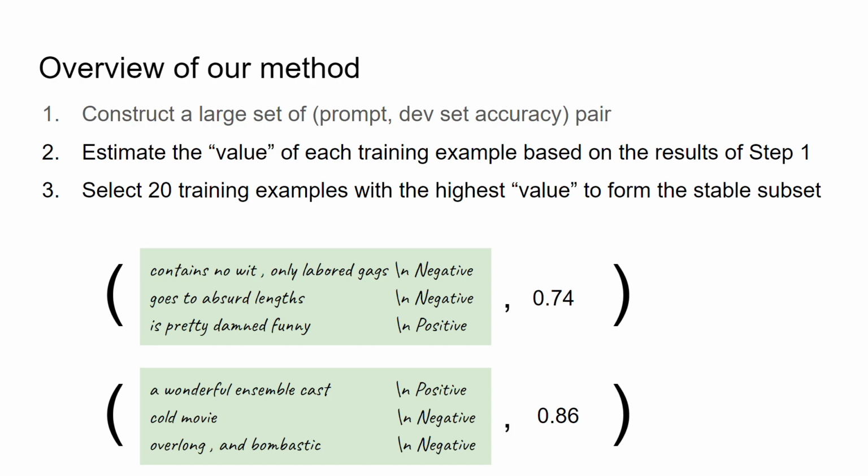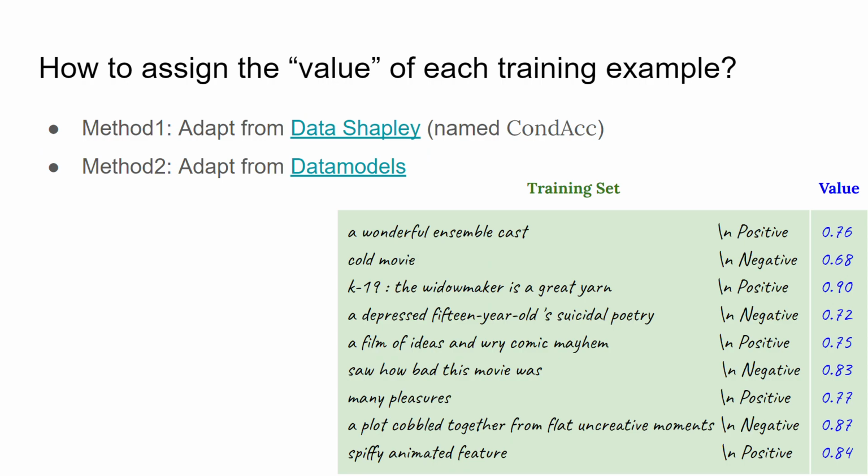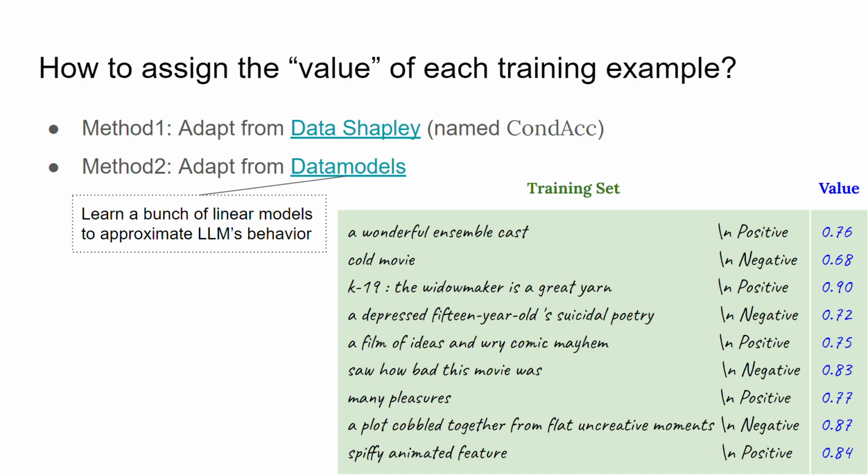How do we assign the values? We propose two methods based on data Shapley and datamodels. Both are prior work for data valuation. We adapt them for in-context learning. Our datamodels learns a bunch of linear models to approximate large language models' behavior. It's a bit complicated, so we'll just talk about our CondAcc method here.